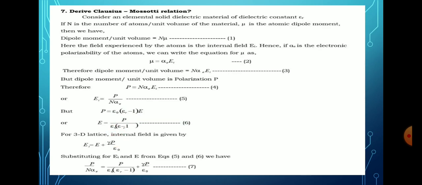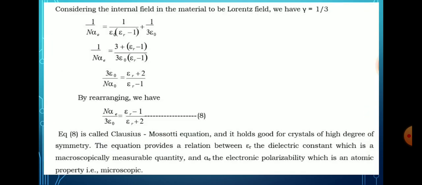Put here the value P divided by n alpha e. Then the E value, that is P divided by epsilon naught bracket epsilon r minus 1, put here and the remaining terms as they are, that is equation number 7. In that, P and P get cancelled. We consider this equation for the three-dimensional case, in a cubic lattice, so the proportionality constant value is given by 1/3. So P and P get cancelled, and we put the proportionality constant of the internal field, 1/3.